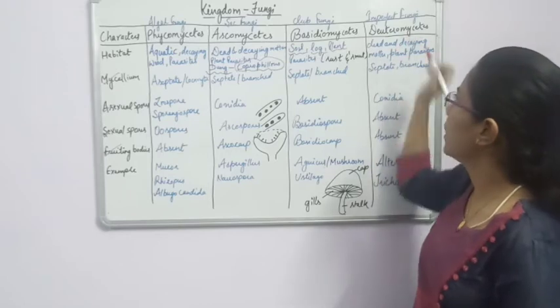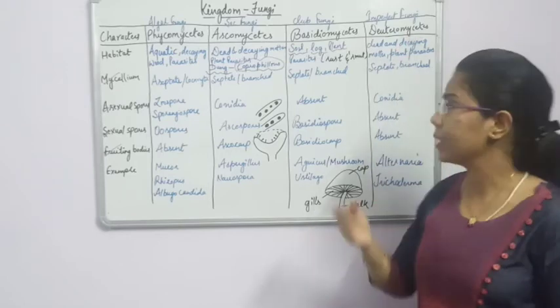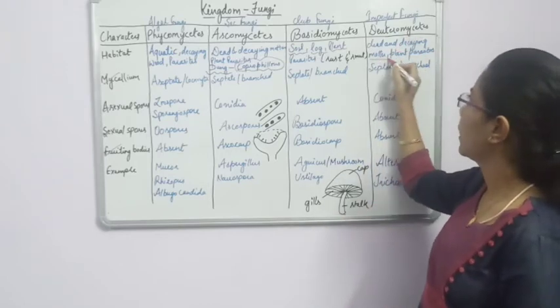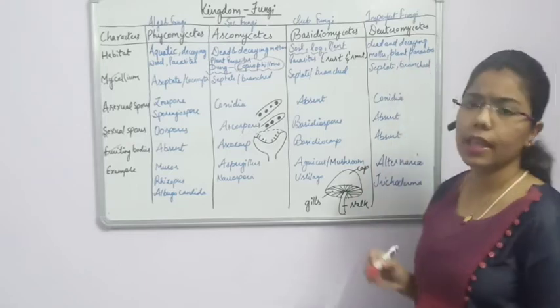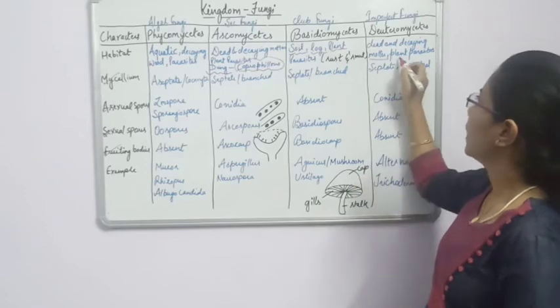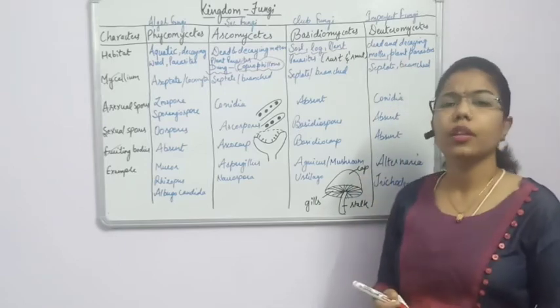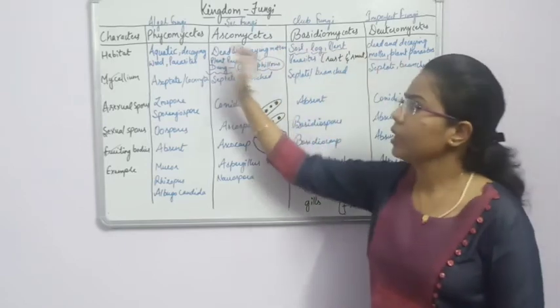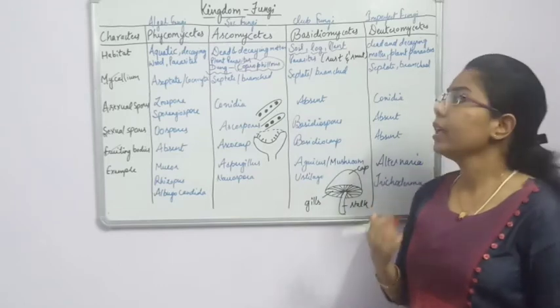Another one is Deuteromycetes. Where are they present? In dead and decaying organic material, and they are also plant parasites. They attack the plant, and their mode of nutrition is heterotrophic. So this is all about the habitat of all four classes.